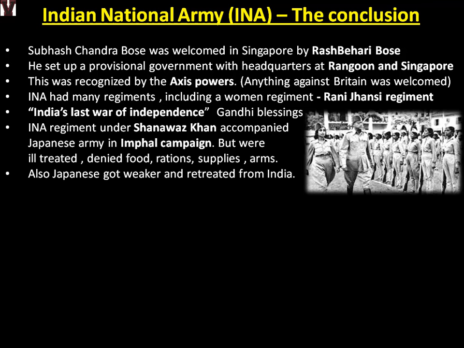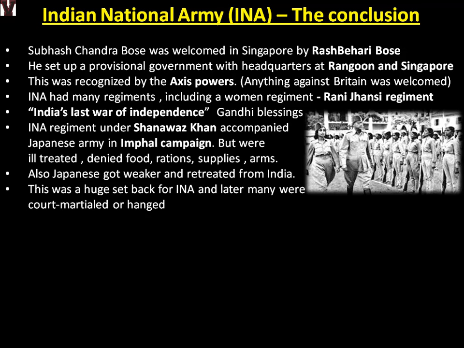Meanwhile, what happened? How did World War II proceed? It's not the Axis powers who win. Hitler will be trapped from all sides. Japan will become weak, and the British were gaining more land. At that time, they had to go back from Indian soil. This was a huge setback for INA because they were depending on Japan and Germany and they were losing. So what will happen? INA people will have to surrender or they will be arrested. So many were later court-martialed or hanged.